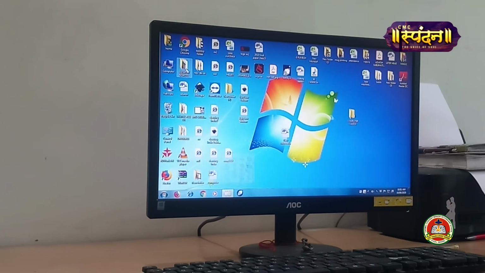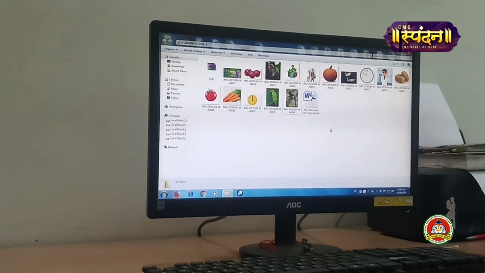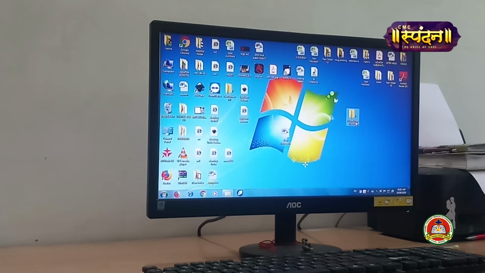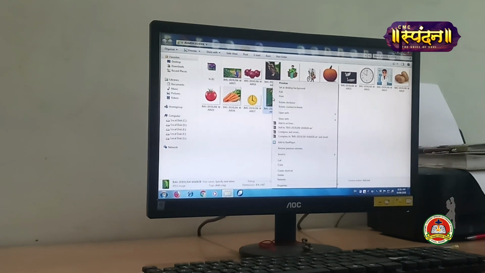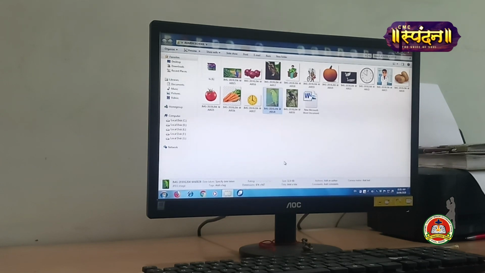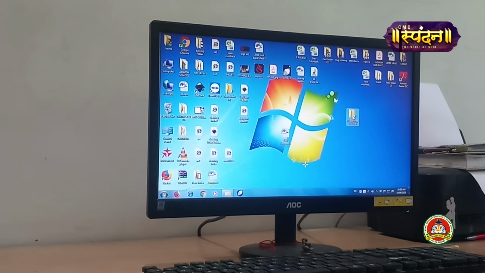So open any folder whichever you want to open. Now I want this parrot file to be moved from this folder to another folder which I have made on the desktop, that is computer class 4. Now I'll tell you how to move it. As soon as you right click this, you get options, that is cut, copy. So first of all we'll practice with cut. As soon as we press the cut option here, we'll minimize this and open the folder where we want to paste this.